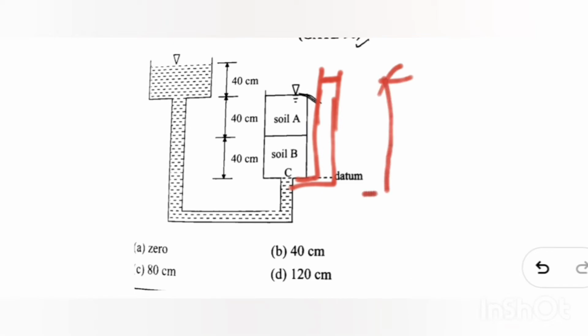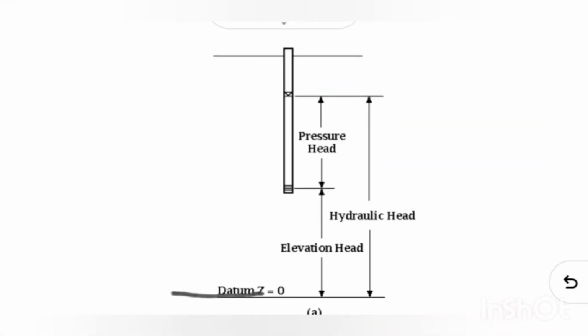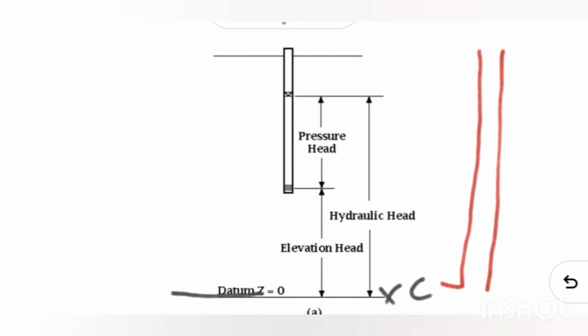Let's check what a piezometer does and what are all the heads you need to take into account for total head calculation. Datum line is my reference point. If I am just fixing my piezometer, the water level in my piezometer will be up to this point.